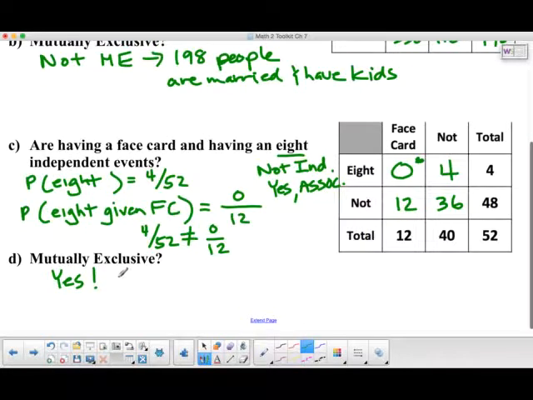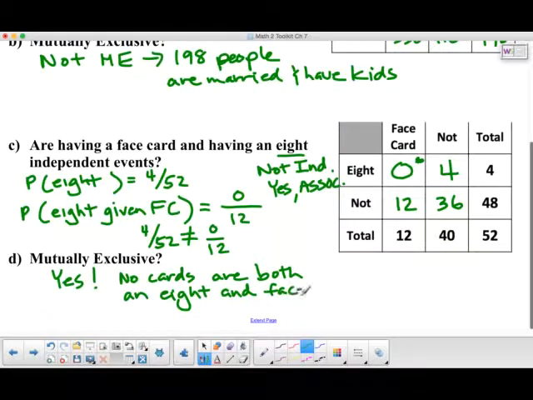And the reason why is no cards are both an 8 and a face card. So that would be an example of mutually exclusive events. There's no way of getting a card that's both at the same time. All right, so that's our final one here of chapter 7.